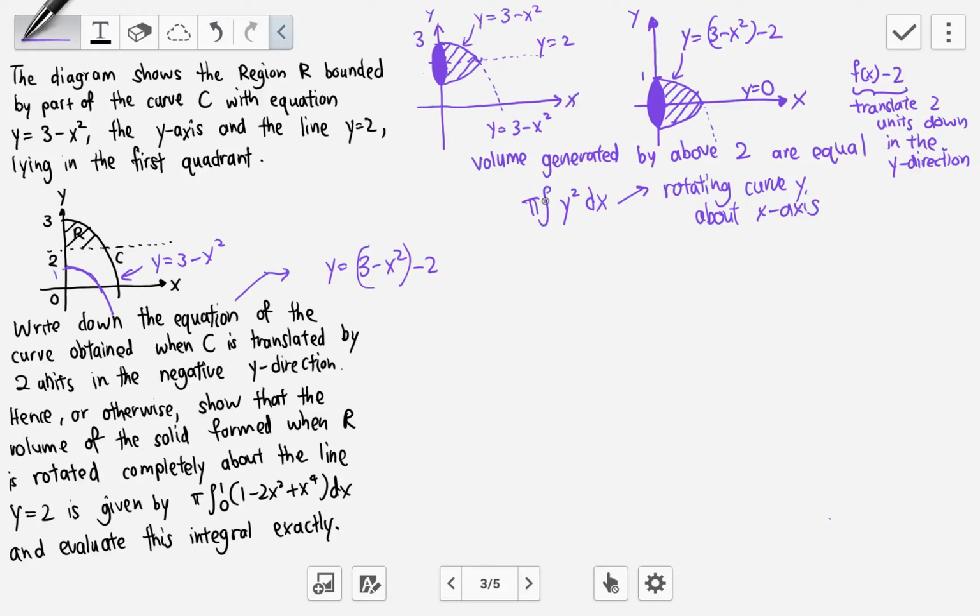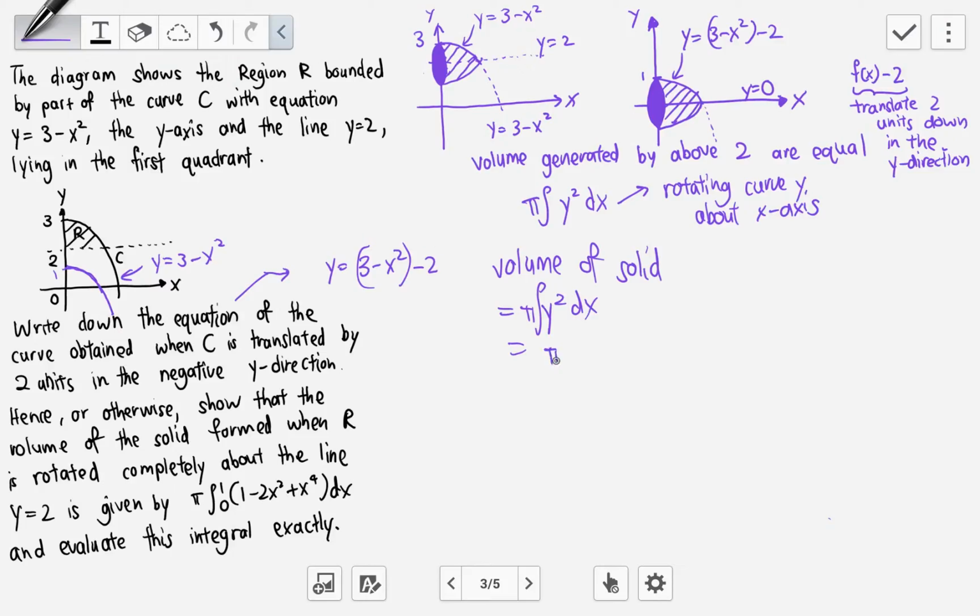So then what we do is the volume of the solid would be equal to pi integrate y squared dx, and my y squared is not this thing squared, rather it is the square of this thing.